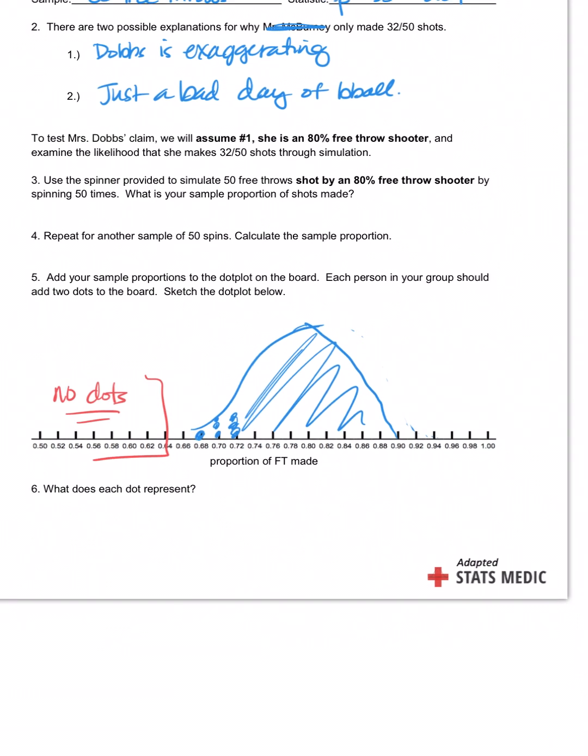What does each dot represent on this dot plot? The proportion, remember it's proportions? No, it's not an average. The proportion of shots made out of 50 by an 80% free throw shooter.